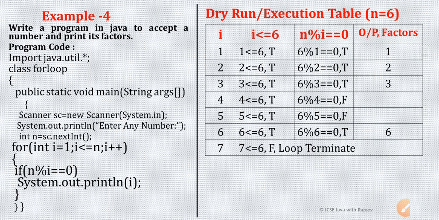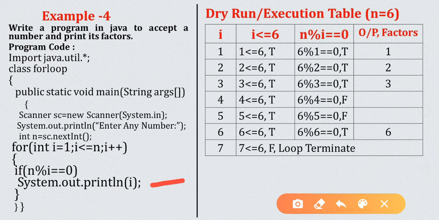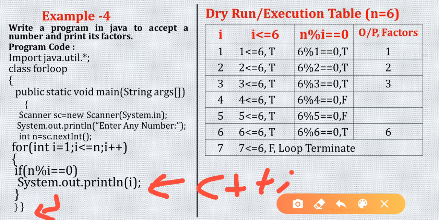Now, for example, I just want to print the count of factors. I just want to count how many factors there are for an input number. So in that case, what will be the changes in this program? This SOP statement will be replaced with the count variable. And as we already know that count will be a single value, it will be written outside the loop body. So here we will write SOPLN of c.